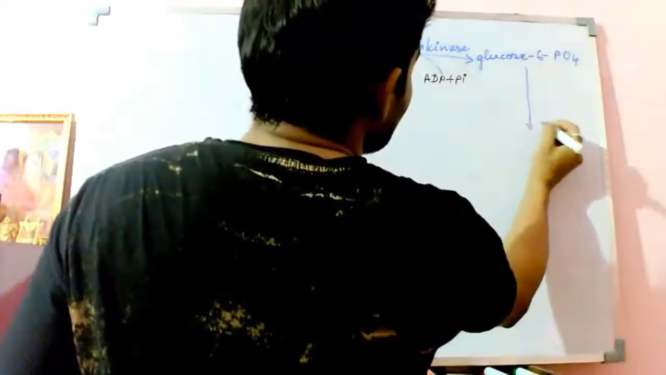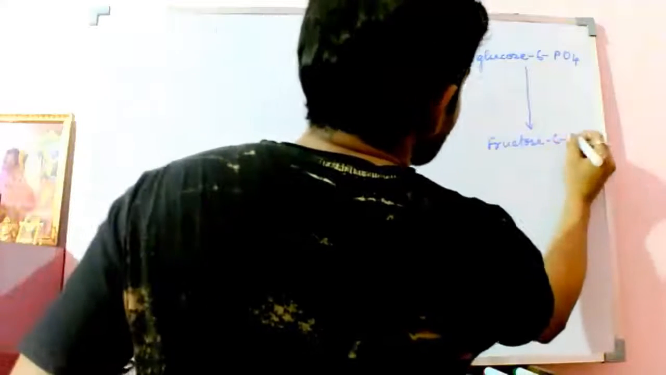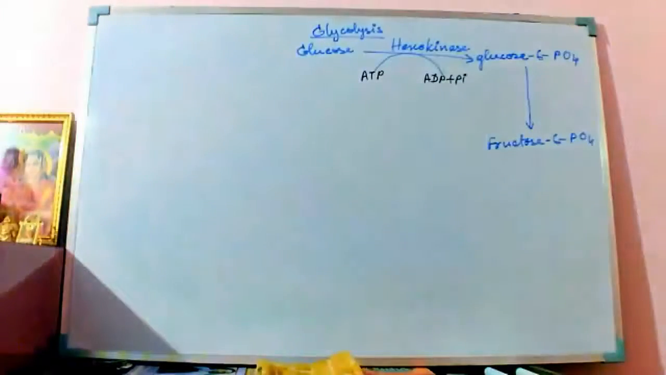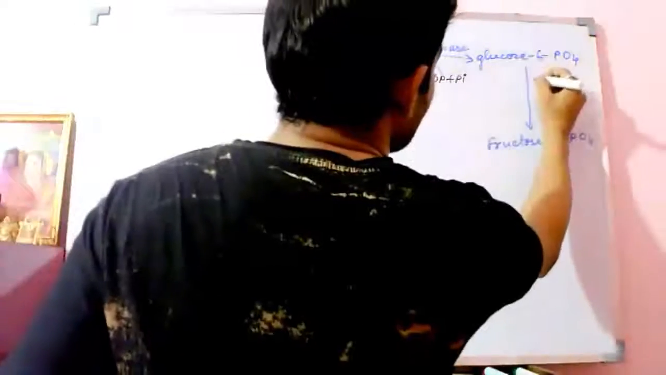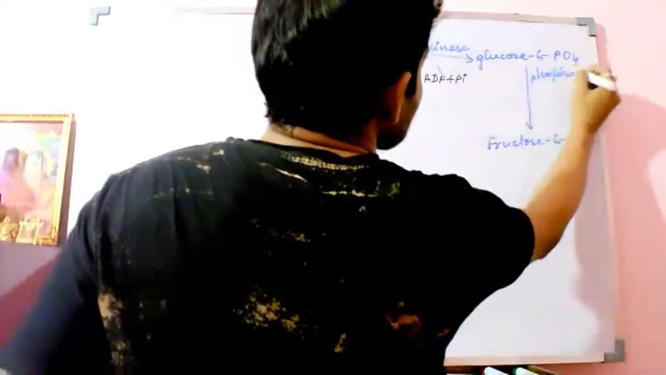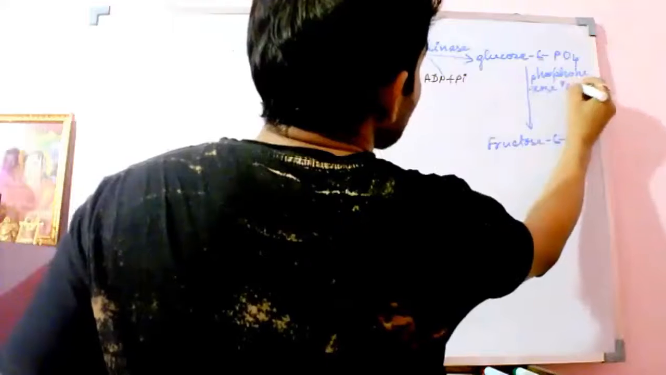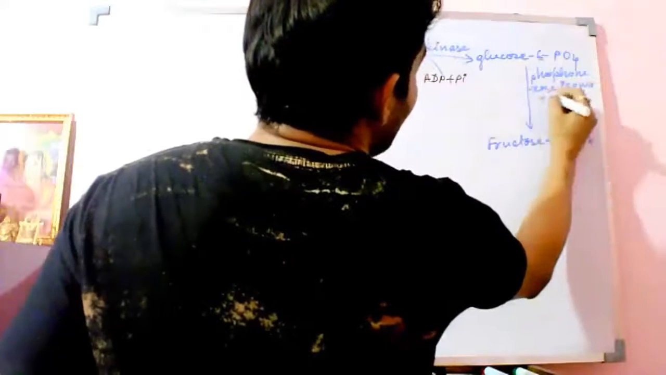Okay. And again, this glucose 6-phosphate gets converted to fructose 6-phosphate in the presence of phosphohexoisomerase. This is another enzyme. So what is happening here?